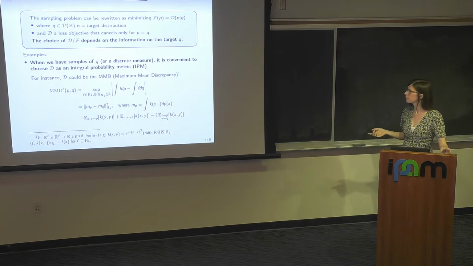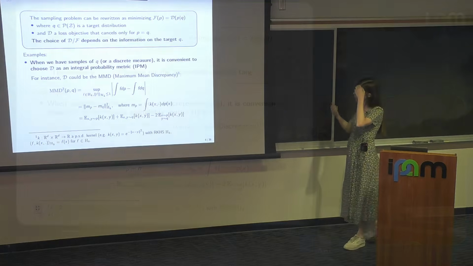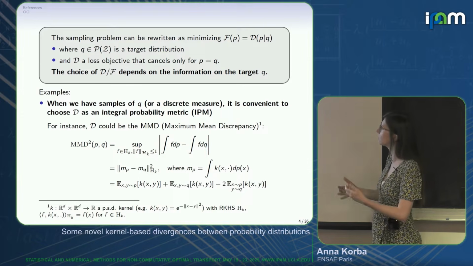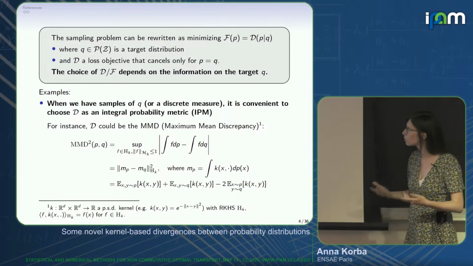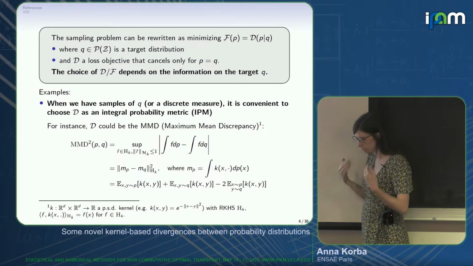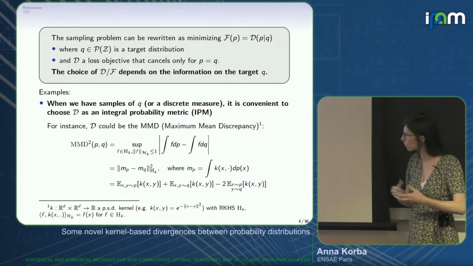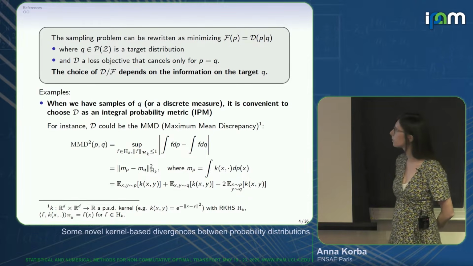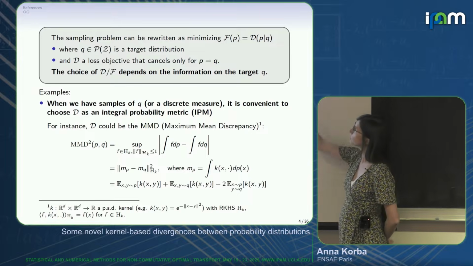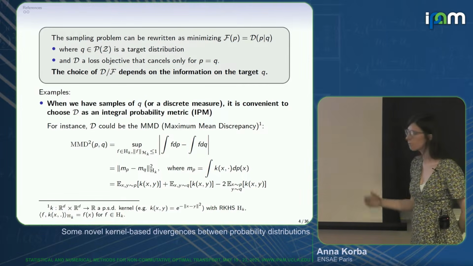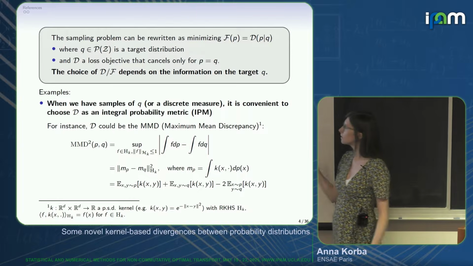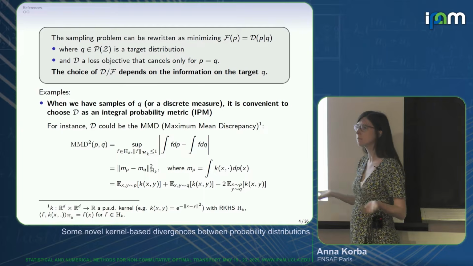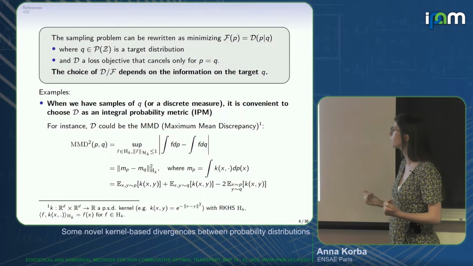Indeed, if you're in the second setting, when you have a target distribution Q that you want to approximate, but only in discrete form, so you can think of it as an empirical distribution, like you have true images, or you can think of something more general, like, for people who know MCMC, the output of some sampling algorithm. You would choose an objective D that is convenient for discrete measures. So for instance, this is the case of integral probability metrics, IPM, that are written with respect to integrals, and hence they are convenient for discrete measures.